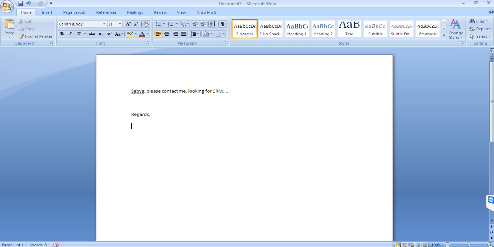Now if you look at this simple one-line mail and analyze it, you will find I am getting three types of information here. Number one, this mail is coming from some email ID, some domain. So from that domain or from his designation, I will understand which company this lead is coming from, what their website address is. From the website I'll get what is their